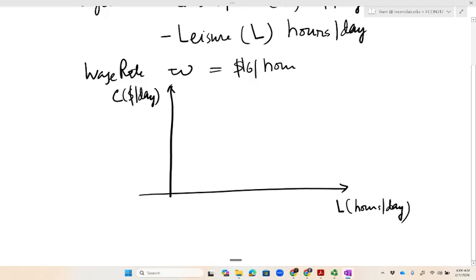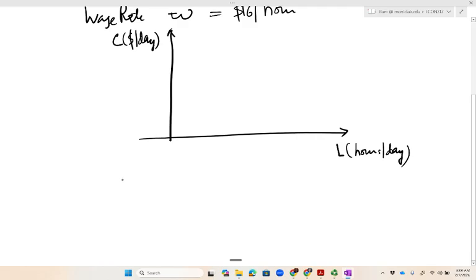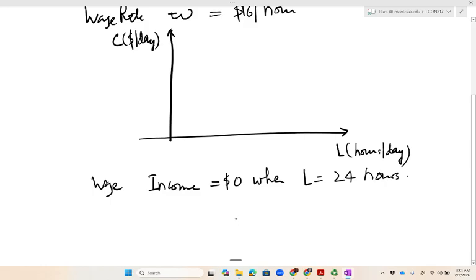Okay, so now we want to go to the extremes. One I have already described. When the consumer uses 24 hours of leisure, the income would be zero. Wage income is $0 when leisure is the maximum 24 hours.